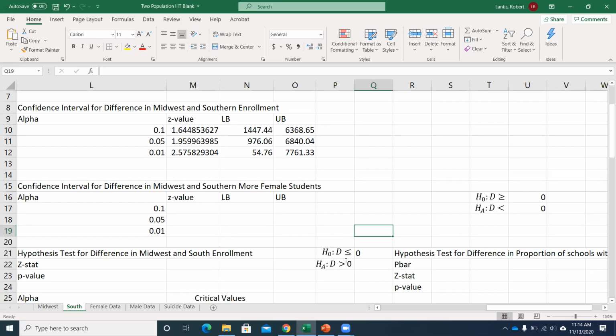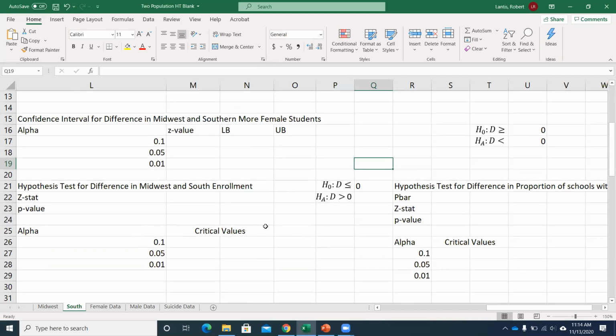So if I'm testing whether it's less than or equal to 0, I should end up rejecting this null. But I'm going to show you that if we go through the steps, how we would get to that rejection decision, and then what happens if we change it to different values. So we've got a one-tailed, right-tailed test because there's a greater than sign in the alternative hypothesis.